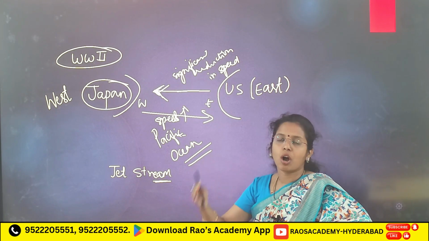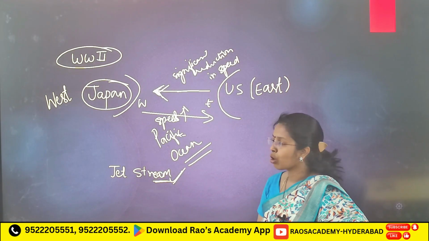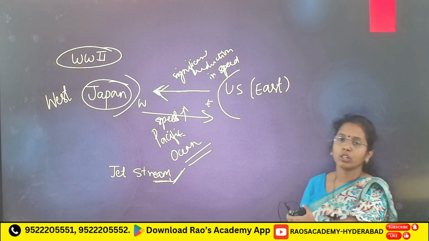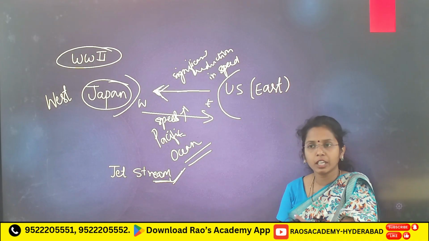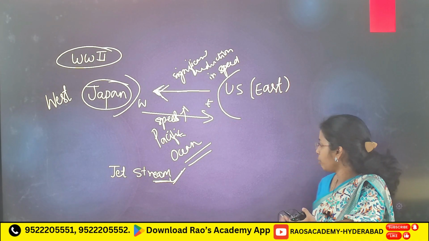That strong upper air circulation, they named it jet streams. So now in this session we are going to see what jet streams are, and after that how they form and types of jet streams, very important.